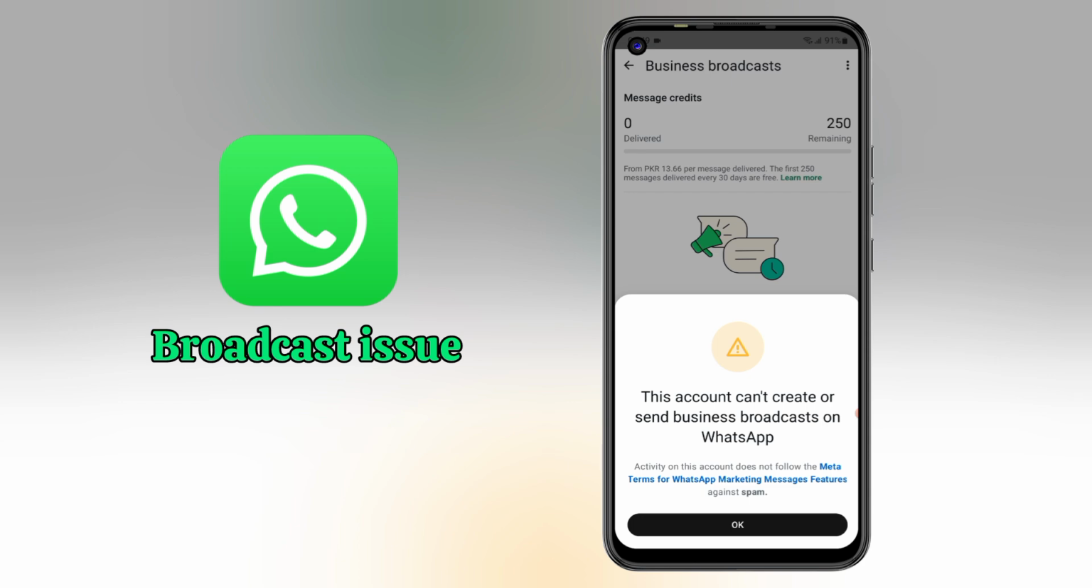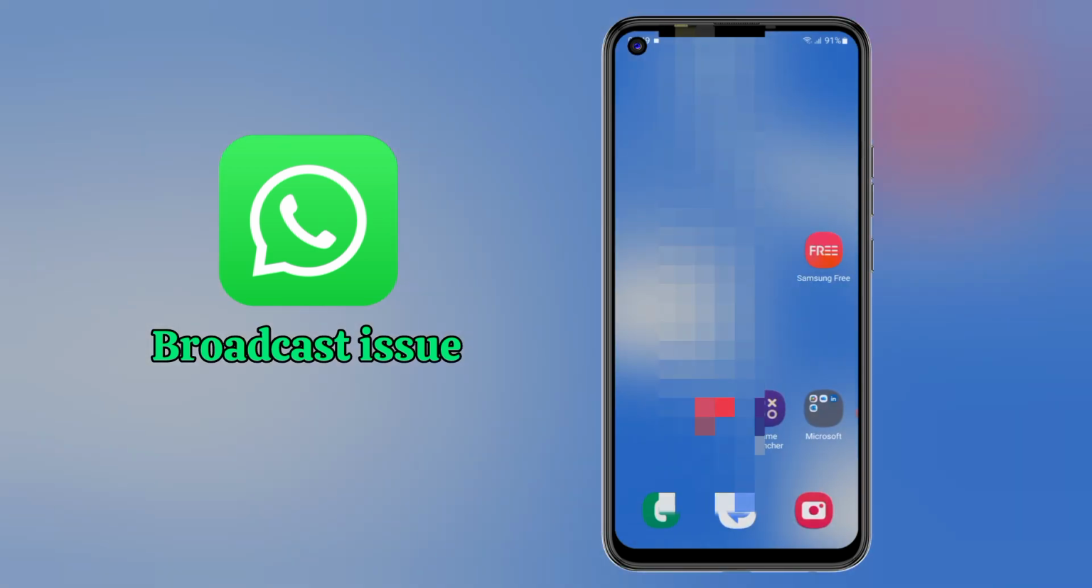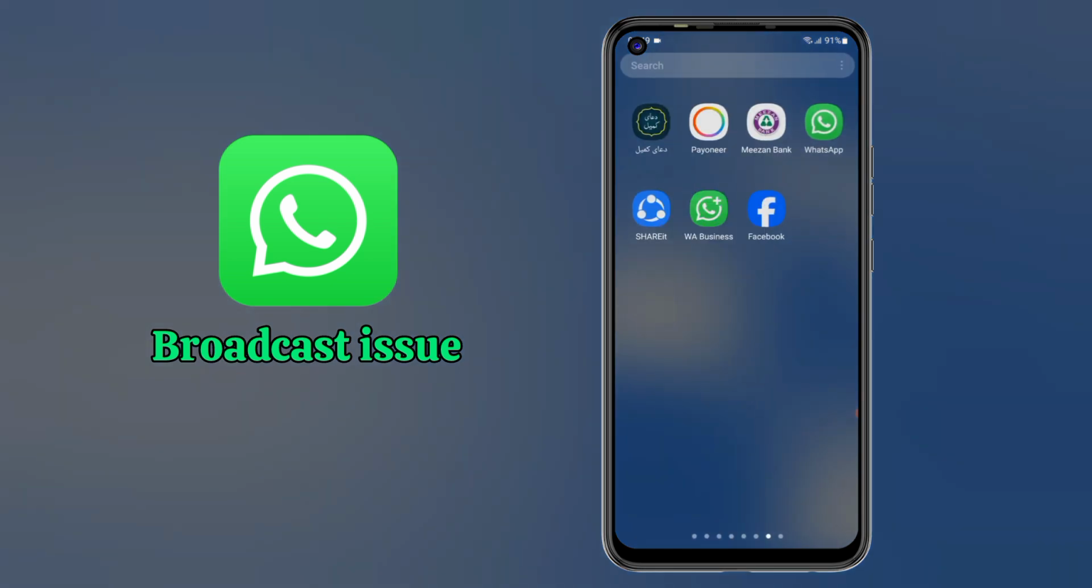This issue happens in WhatsApp Business when WhatsApp detects too many promotional messages, low engagement or user reports, or violations of WhatsApp Business policies. Because of this, WhatsApp restricts your business broadcast feature to protect users from spam.